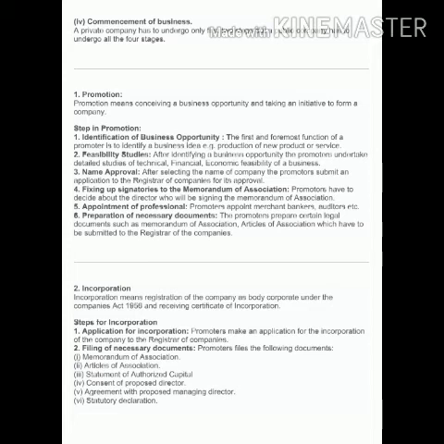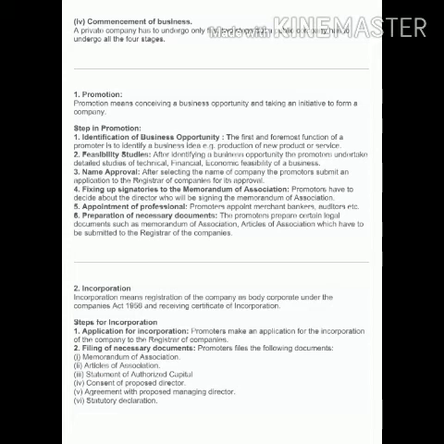The promoter. So the promoter plays a main role in the promotion of a company, because he conceived the idea in his or her mind, and after that they will start the business. Now, what are the steps involved in the promotion?